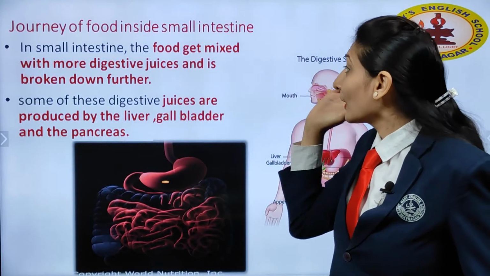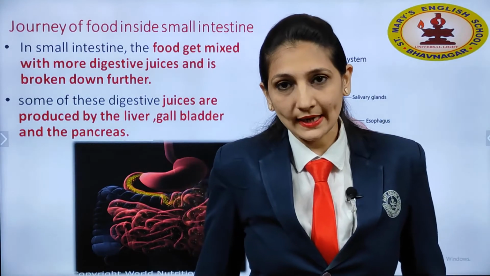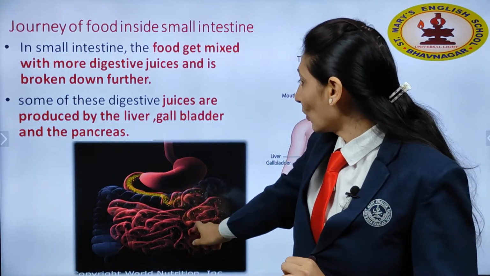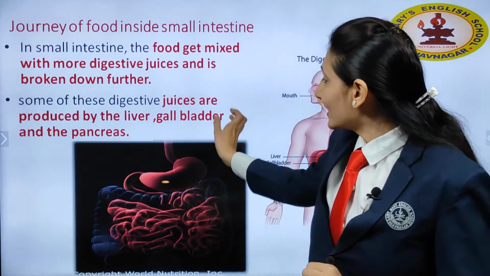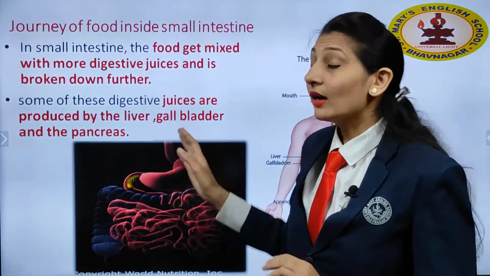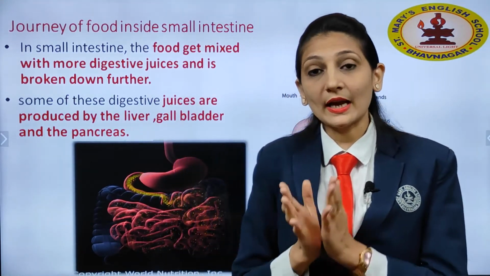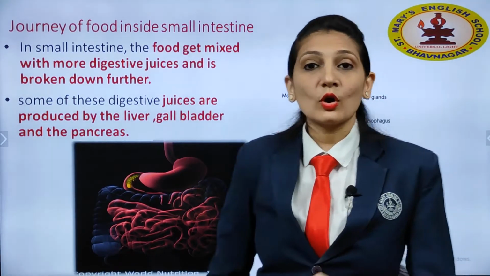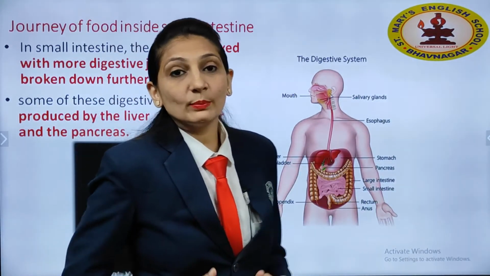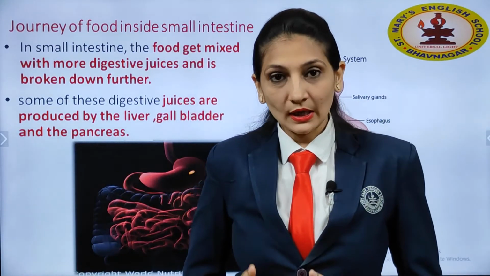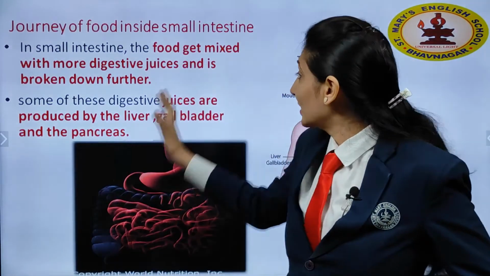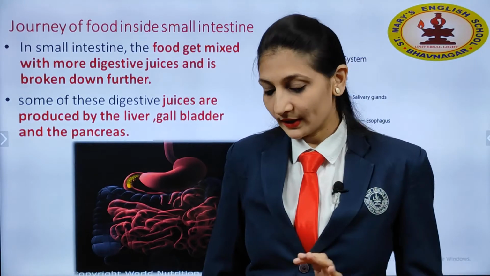The next thing is food inside the small intestine. What will happen in the small intestine? Here you can see, after the stomach, food reaches the small intestine. Here digestive juices break down the food further. Before going to the small intestine, digestive juices come from the liver, the gallbladder and the pancreas. There are 3 organs that produce different kinds of digestive juices. They will mix with the food and help with the further digestion process. So these are the things happening inside the small intestine.